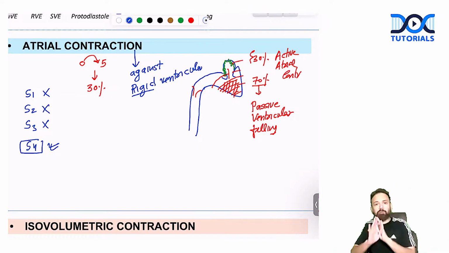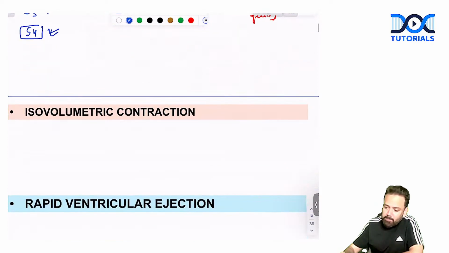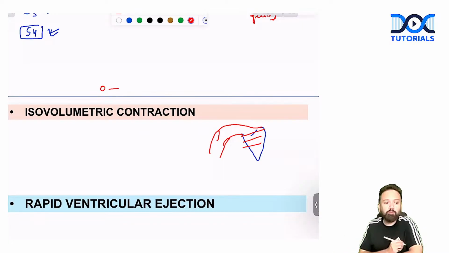Okay. So now atria are contracting and ventricle is 100% full: 70% from the previous passive filling and 30% from the atrial contraction. Now your ventricles are completely full, 100%. Now the minimum pressure of the ventricle is 0 and maximum was how much? 120.